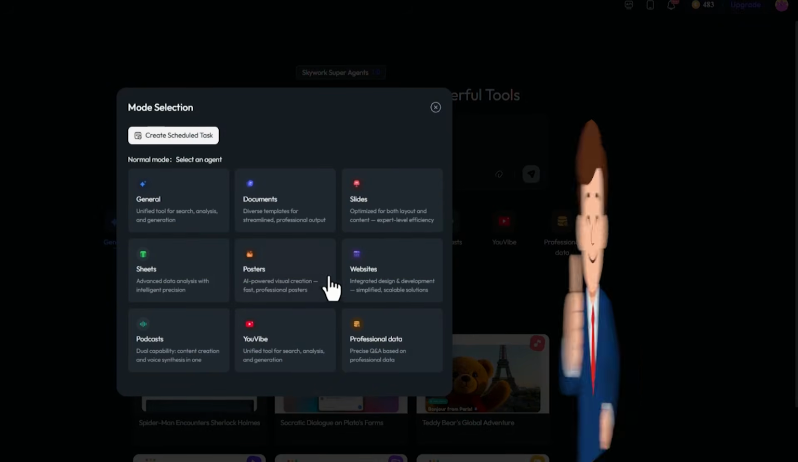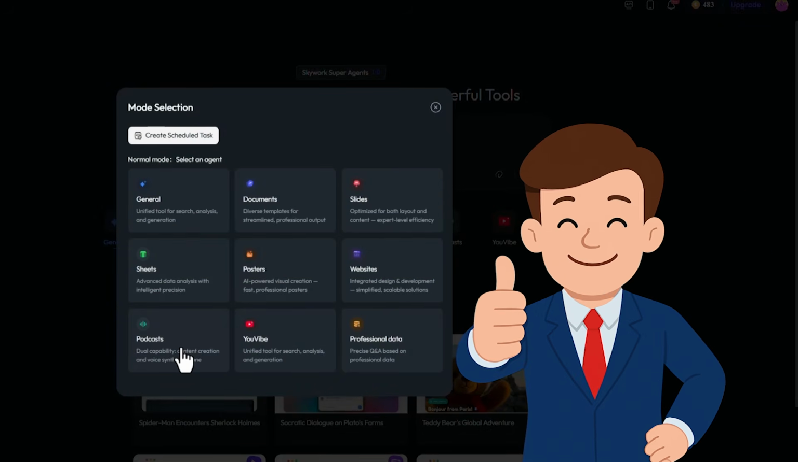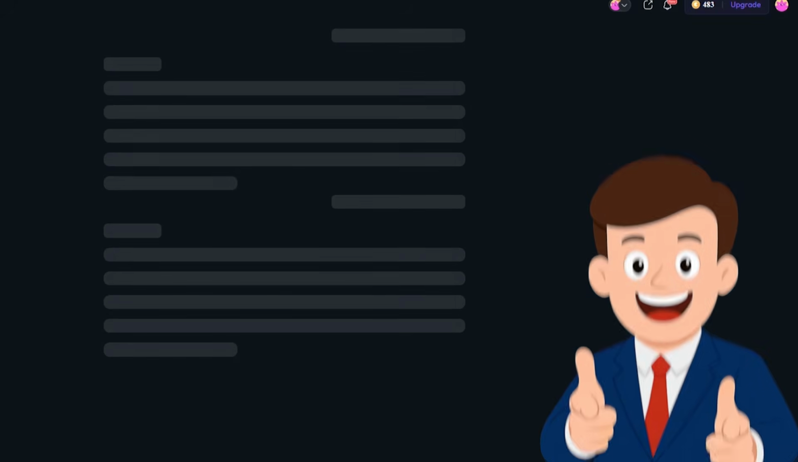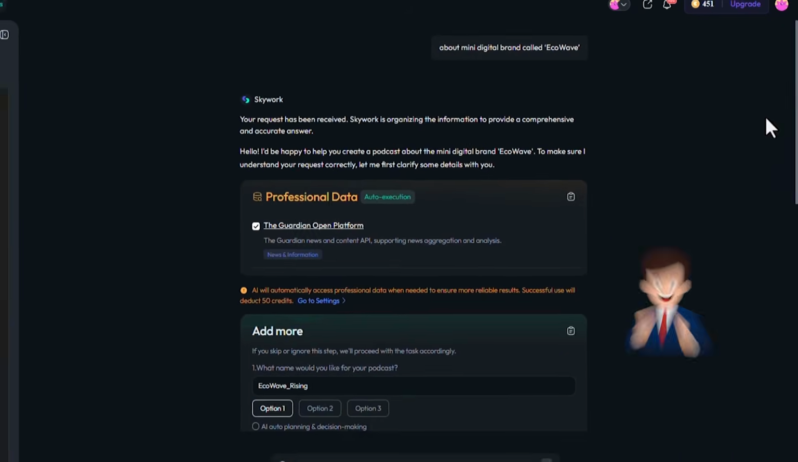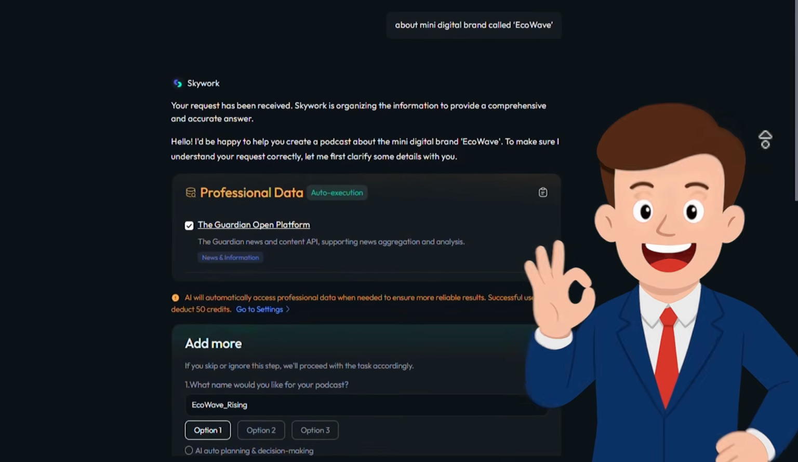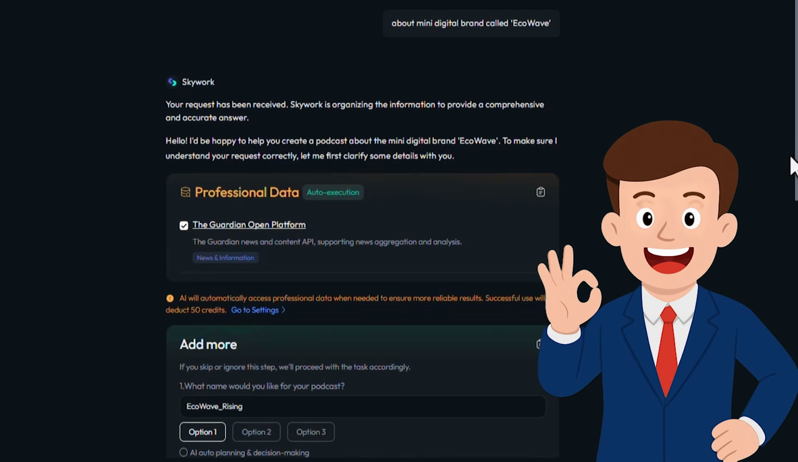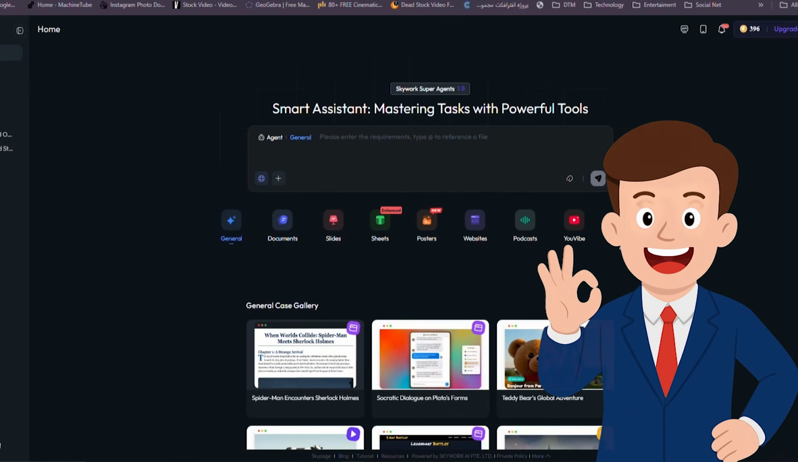Now I enter the audio section. Here, Skywork can generate voiceovers or narrated audio versions of the text we created. I can choose the narrator's voice, adjust pacing, or add simple audio effects. It's a great way to turn written content into audio formats for learning or sharing. Let's move to the next section.